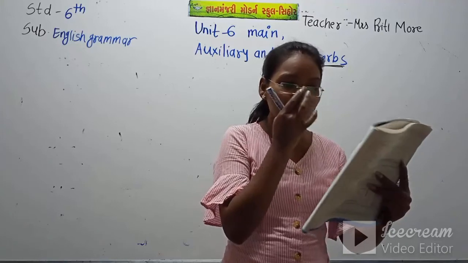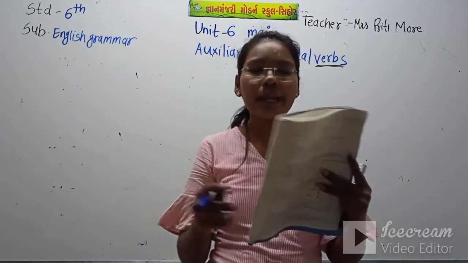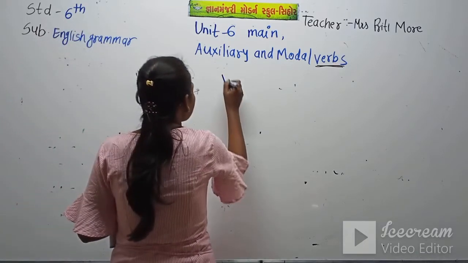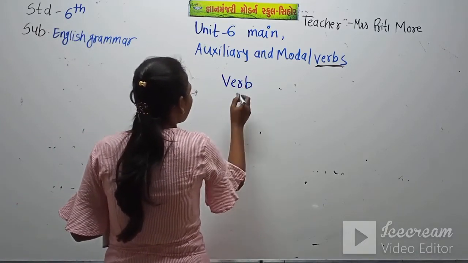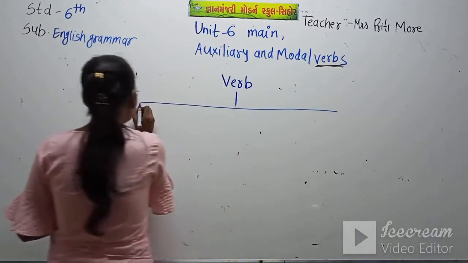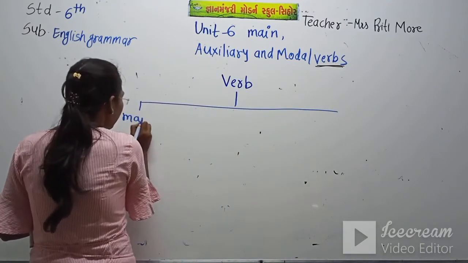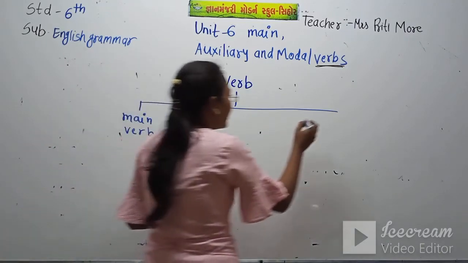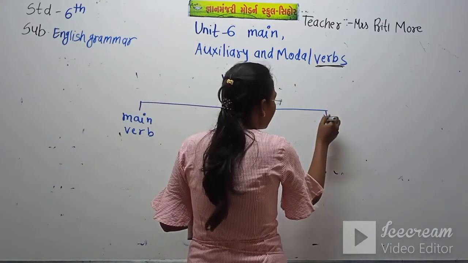Now there are two types of verb, main verb and auxiliary verb. Verb has two types. First is the main verb, which we have seen recently, and second, the auxiliary verb.